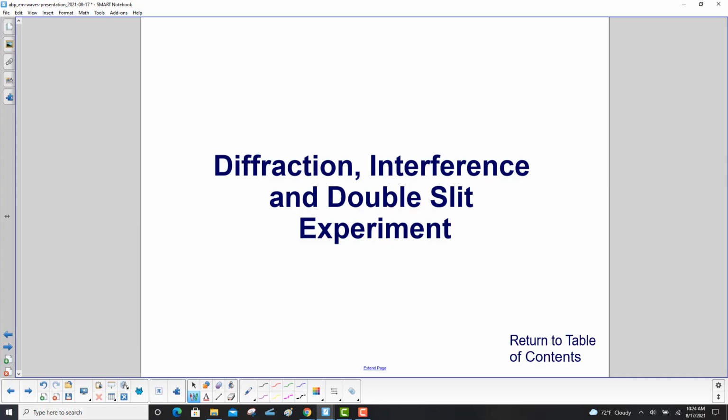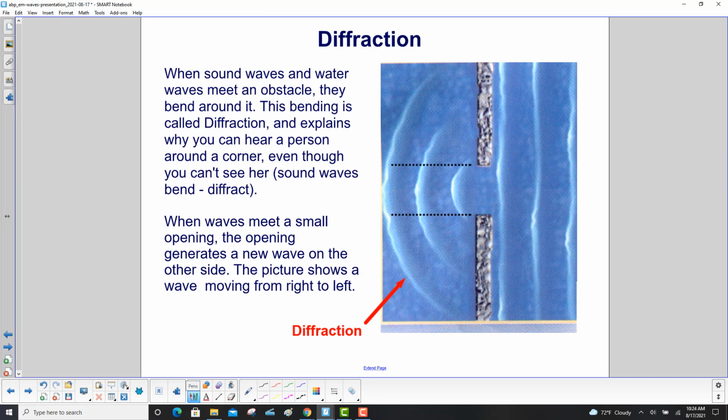Diffraction, interference, and double slit experiment. When sound waves and water waves meet an obstacle, they bend around it. This bending is called diffraction and explains why you can hear a person around a corner even when you can't see her. Sound waves bend, or diffract.